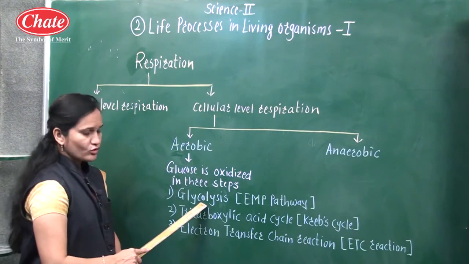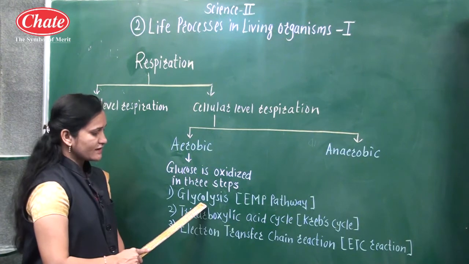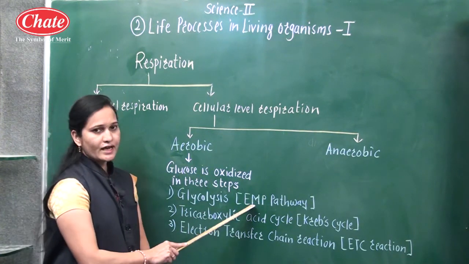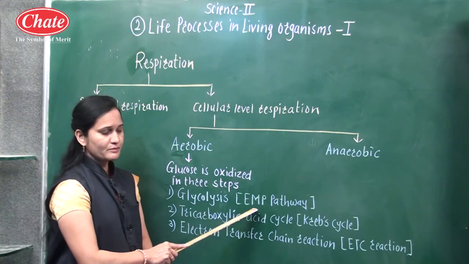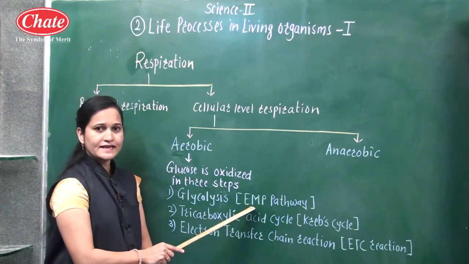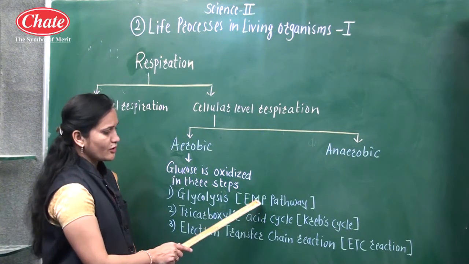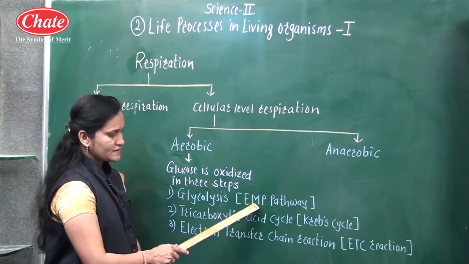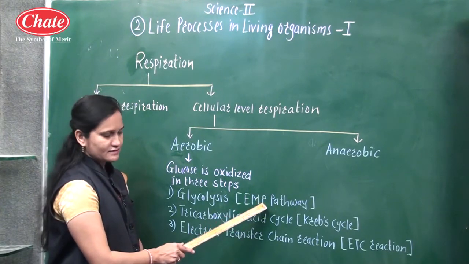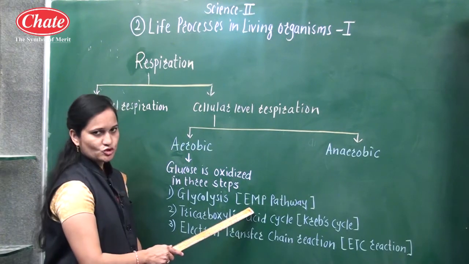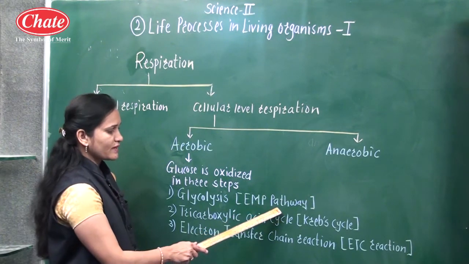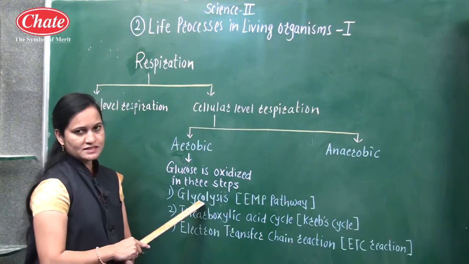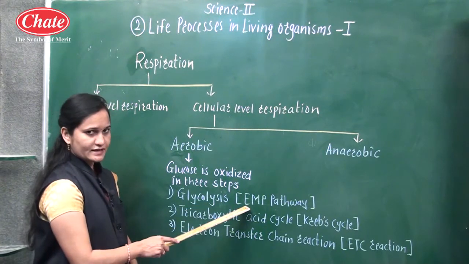Glycolysis is the first step, and it is known as the EMP pathway. The EMP pathway name is given after scientists: Embden, Meyerhof and Parnas. E means Embden, M means Meyerhof, and P means Parnas. These 3 are the scientists' names, so it is called the EMP pathway because the glycolysis process was discovered by these 3 scientists.